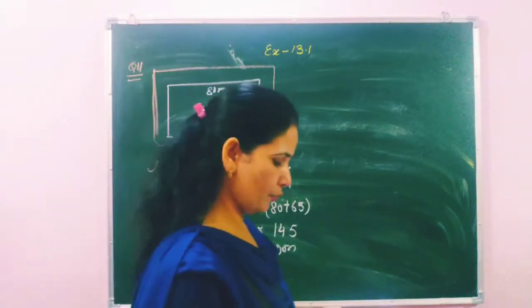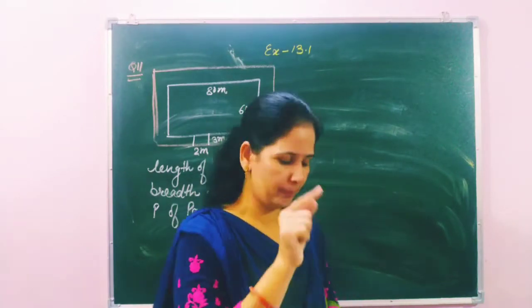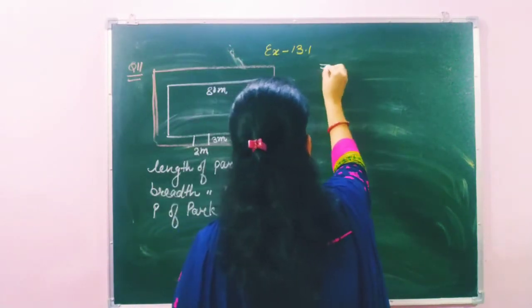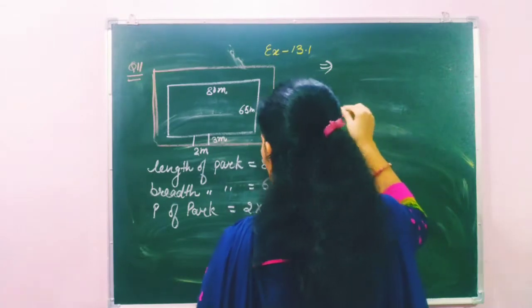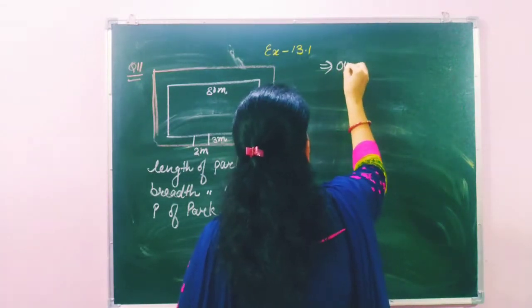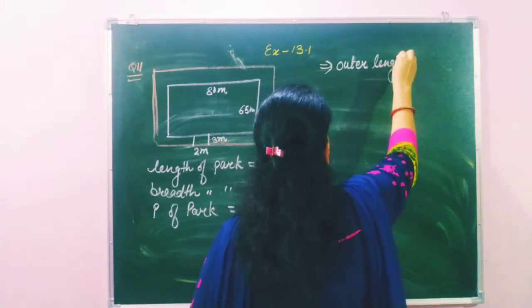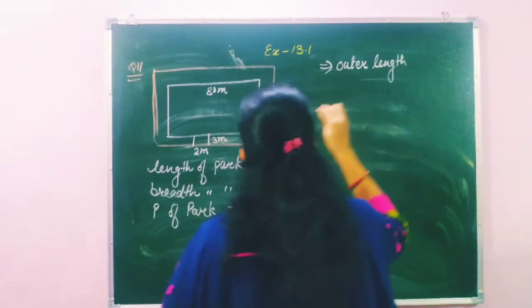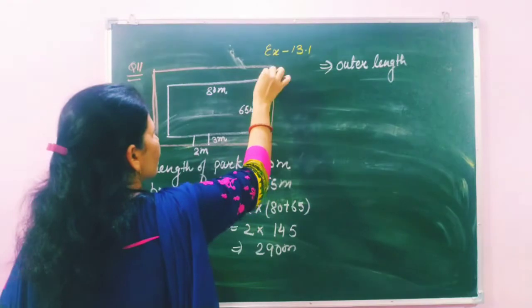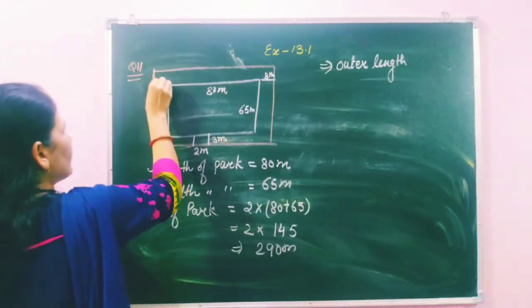Now students, we have to find the outer boundary of the park. So here we will write outer length. Students, in outer length, we observe 3 meter increase from this side and 3 meter from this side.